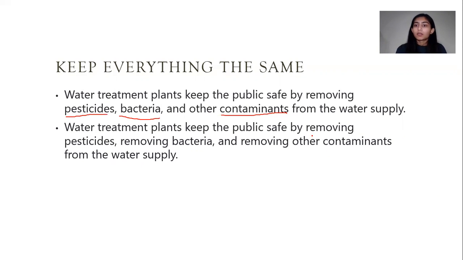So here, again, you're following the rule of parallelism because you have the same word at the beginning of each, or before each noun, repeating at the beginning of every single item in the list. As long as you're keeping it the same, you're following the rule for parallelism.